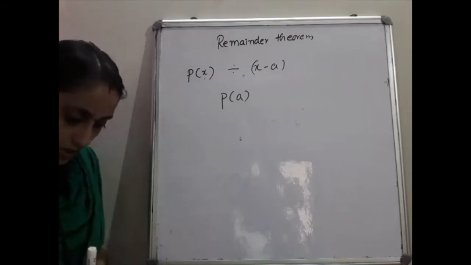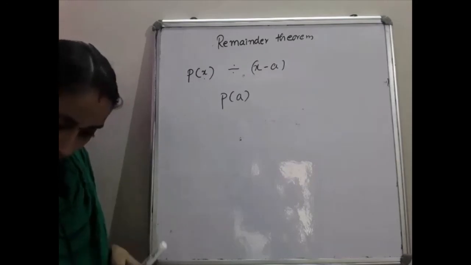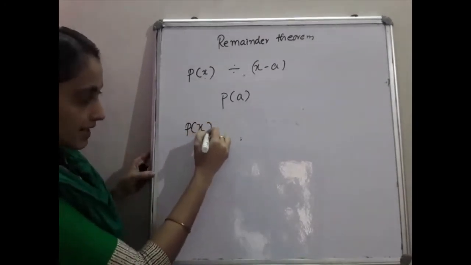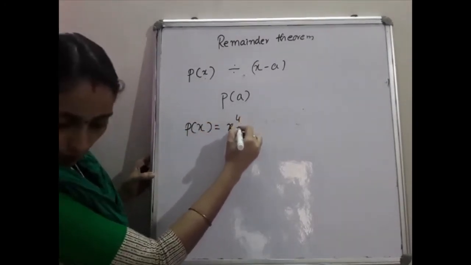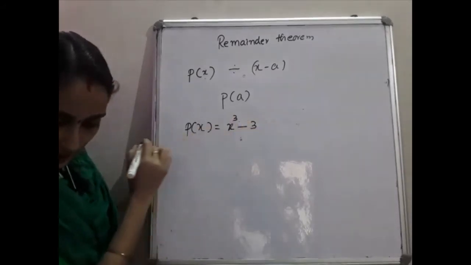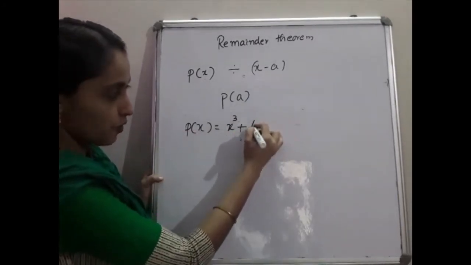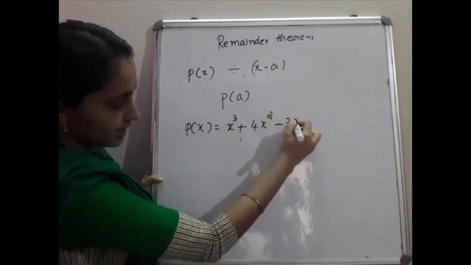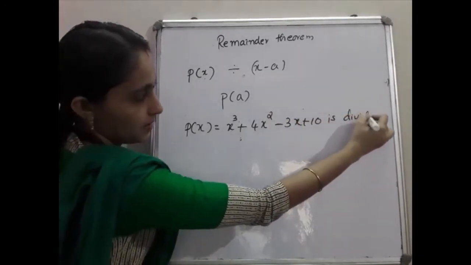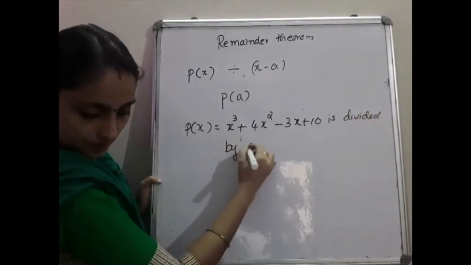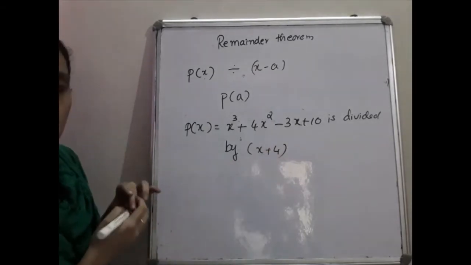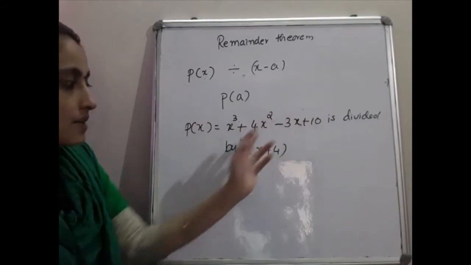Okay, so I will write one question. Find the remainder when a polynomial p of x is equal to x raised to 4 minus 3x cube plus 4x square minus 3x plus 10 is divided by x plus 4. This is our question. That is, find the remainder obtained when p of x is divided by x plus 4.